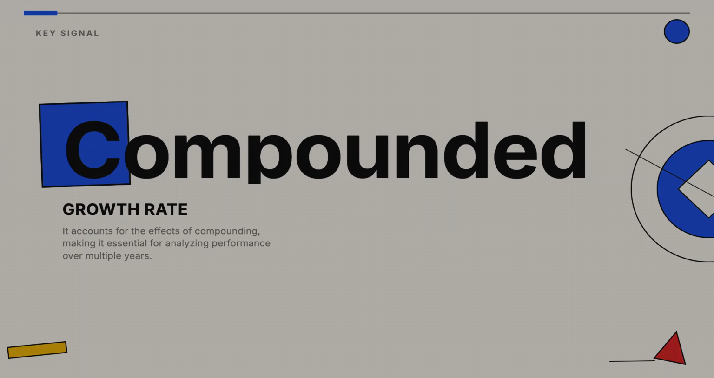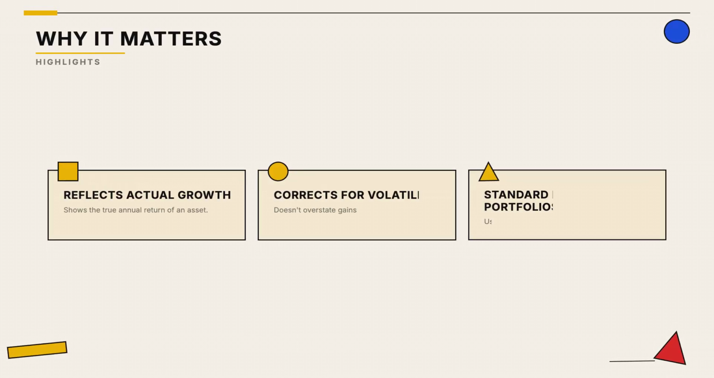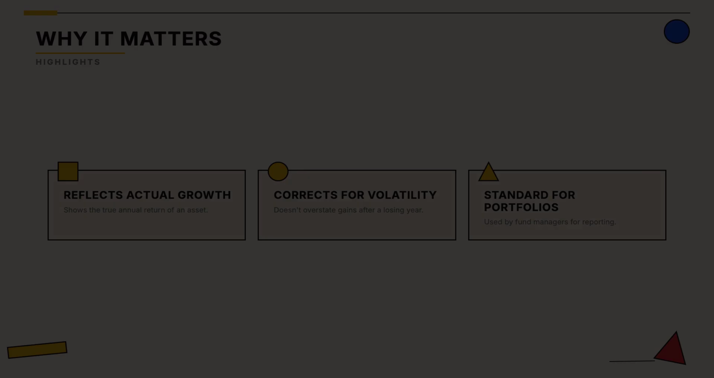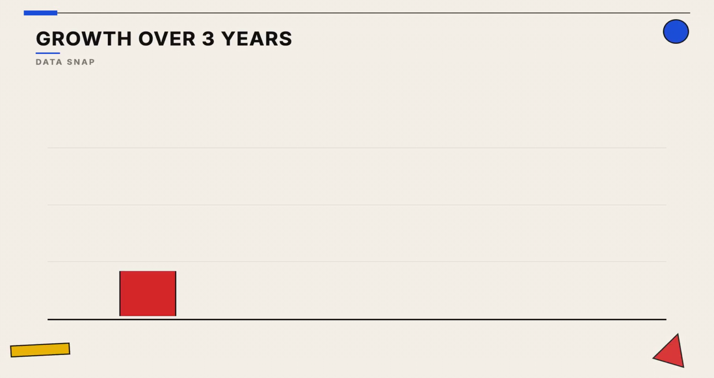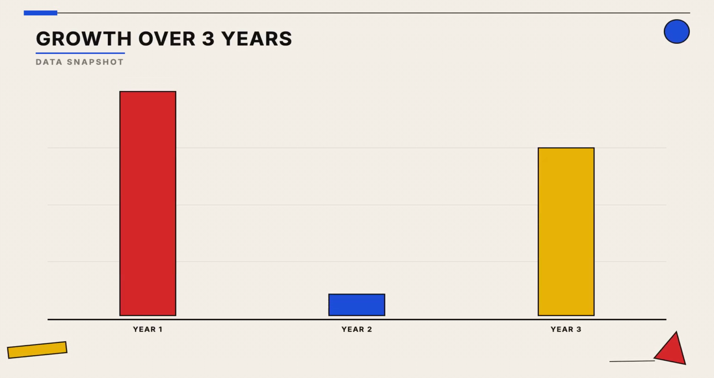of money over time. Investors use this to see the real growth rate of their portfolio because it smooths out the impact of yearly market swings. The arithmetic mean can make a volatile investment look better than it actually performed, whereas the geometric mean provides a more honest picture. Imagine an asset that gains 20%, drops 10%, then gains 15%.